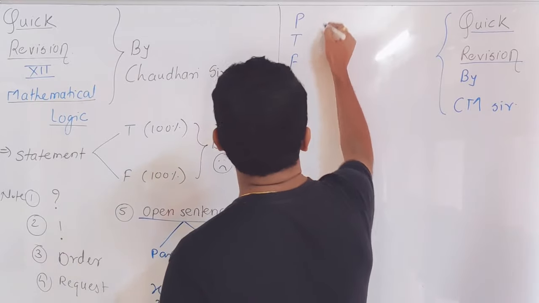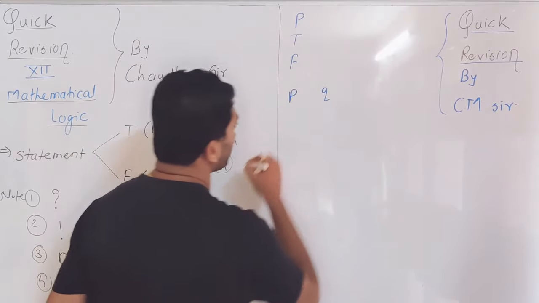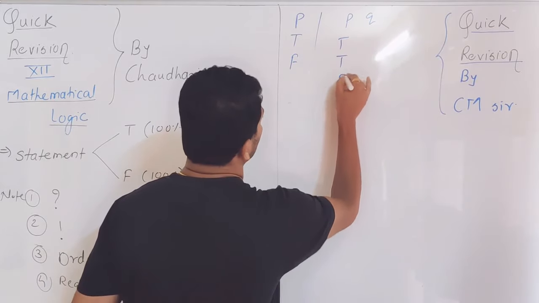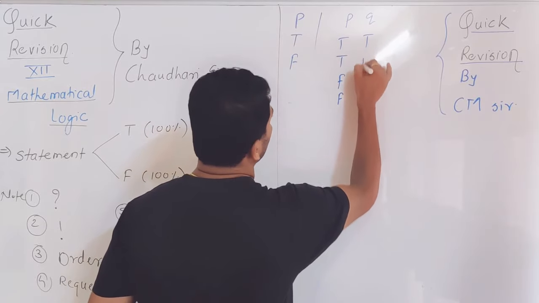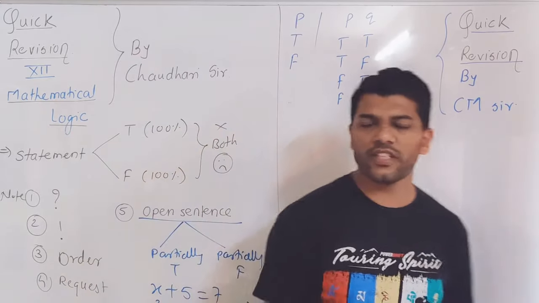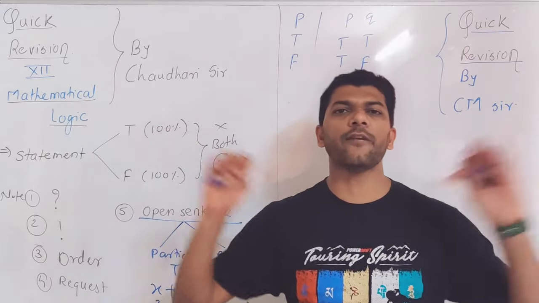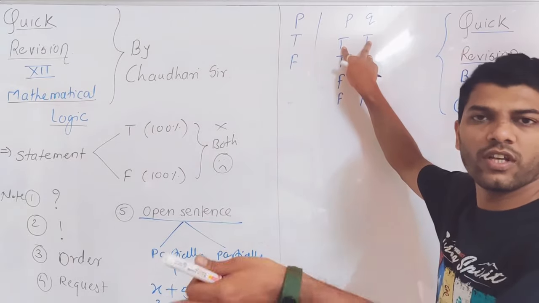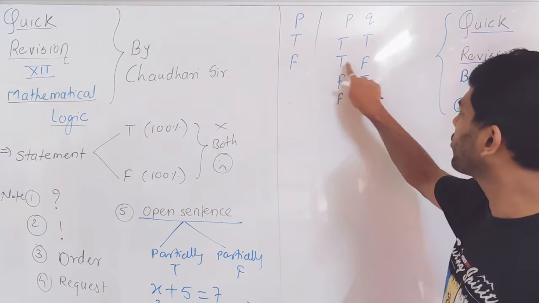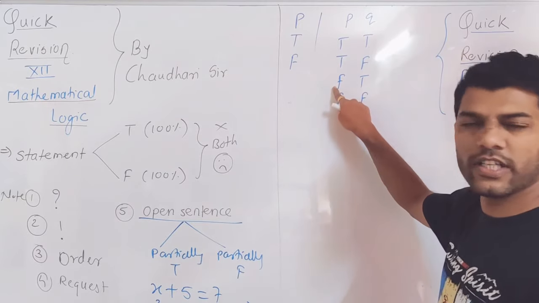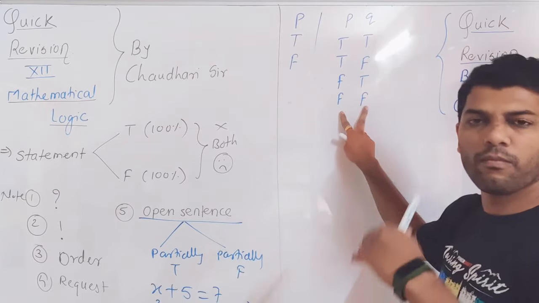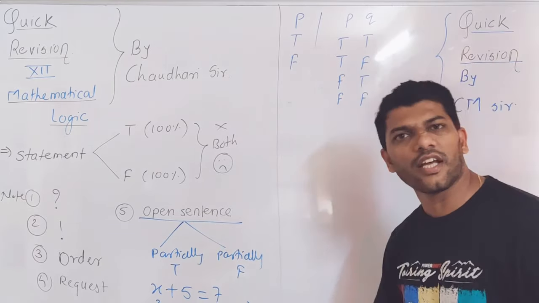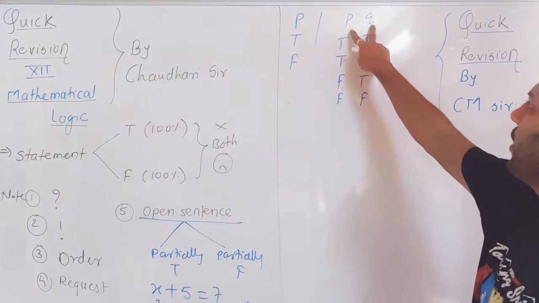If there are two statement patterns, then there will be a different story. If there are two statements involved, let's say P and Q, then the possible combinations are double T, double F, or TF, TF. What is the meaning of this? If I give you two separate statements P and Q, then the first one might be true and the second one might be true, so both statements might be true. Then the first one is true and the second may be false. The first one is false and the second may be true, or both statements can be false. So these many combinations are possible if they give you two simultaneous statements P and Q.